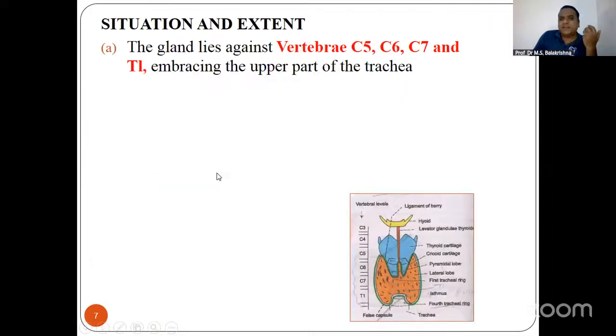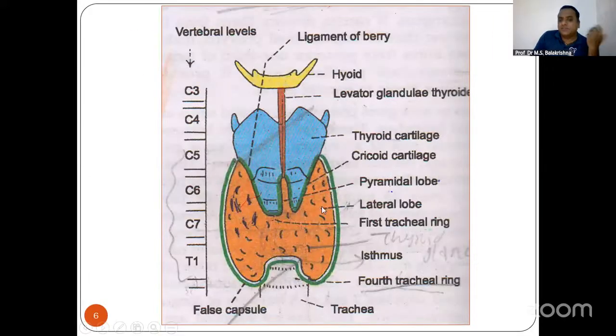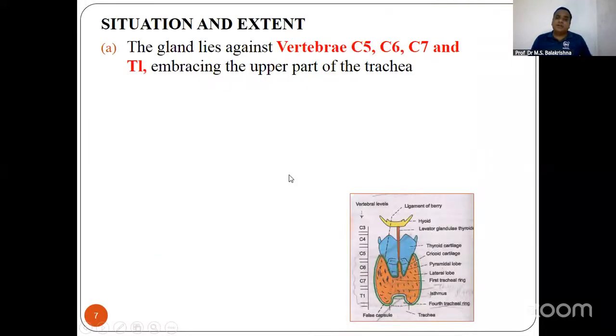The surface marking is not required. Yes, so this is what you are seeing here. The orange color is your thyroid gland. Above you have got thyroid cartilage. So please understand that this blue color is thyroid cartilage. The thyroid gland extends from C5 to T1. That is the extension what you should be knowing.